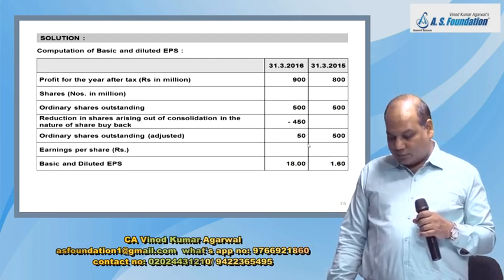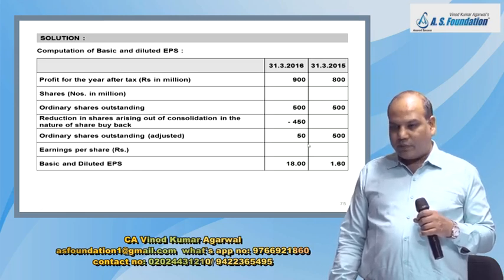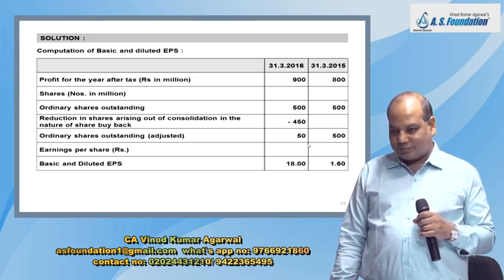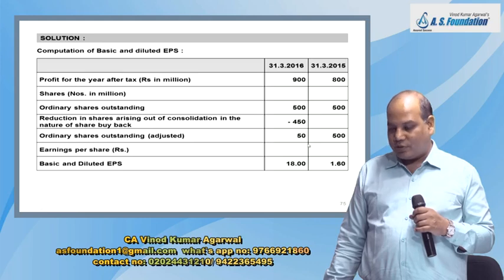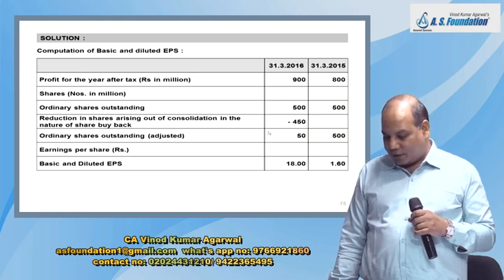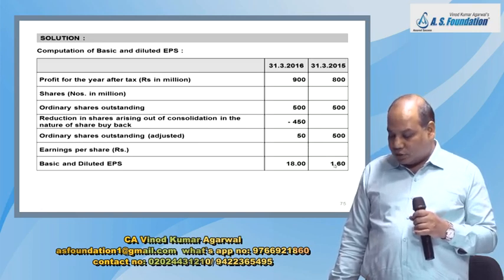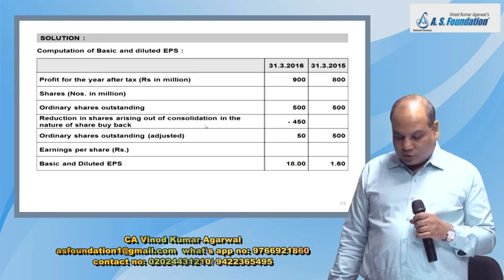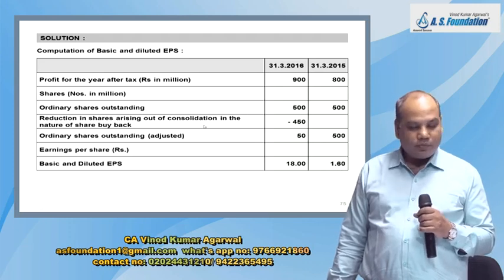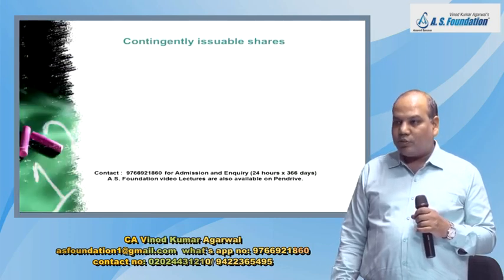Earning per share, basic and diluted: 900 divided by 50, 18 rupees. 800 divided by 500, 1.60. Do we need to restate the previous year figure also? No, because this consolidation is in the nature of share buyback. Okay. Now we'll come to one more complication.